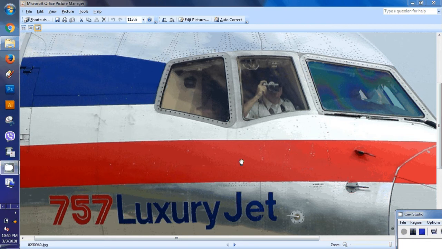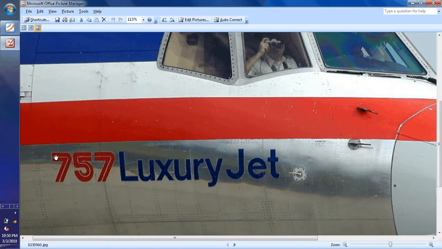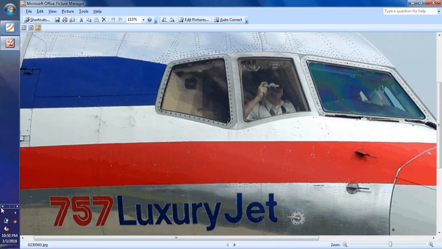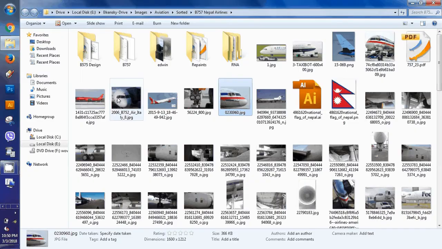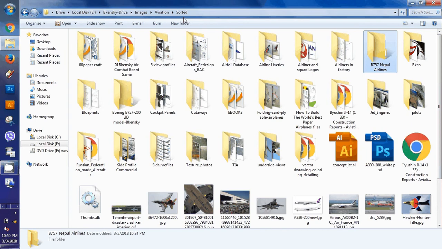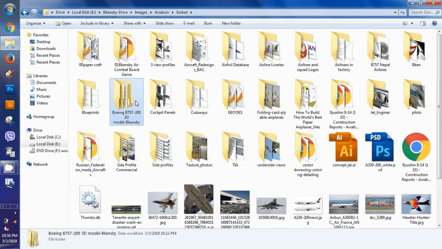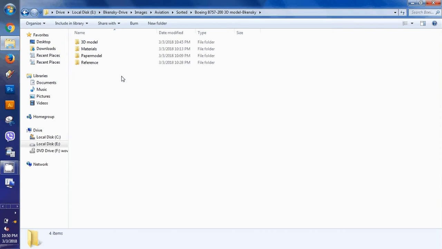Today we are going to design a 3D model of Boeing 757, a luxury jet, and for this we are going to use Google Sketchup. Before designing the model we have to collect resources such as images, photos, and details about the model. I have prepared a folder for you to do exercise about the tutorial and learn yourself how to design a model.